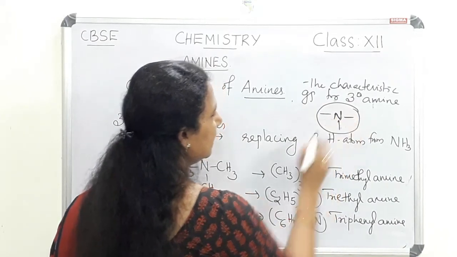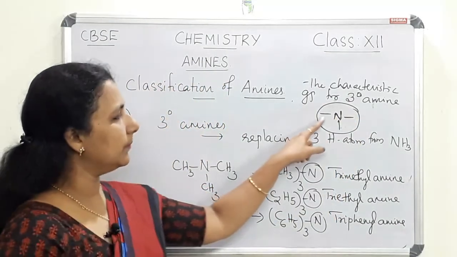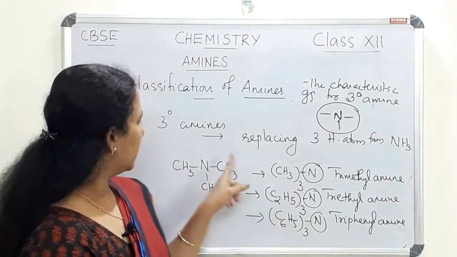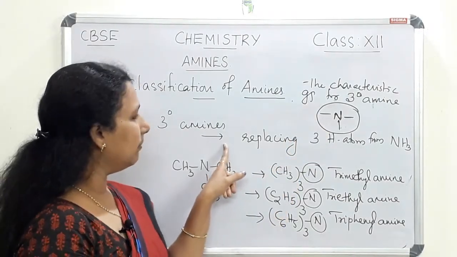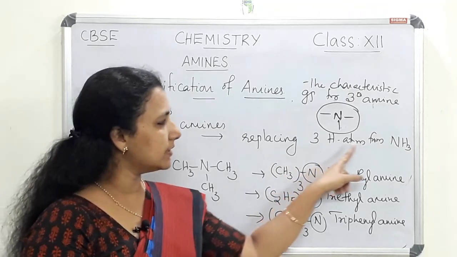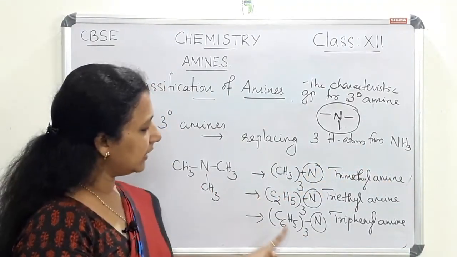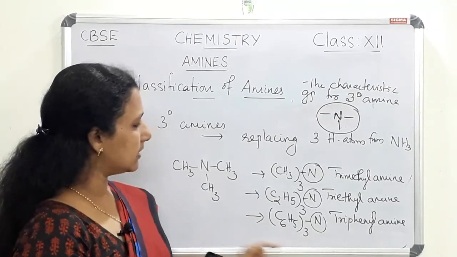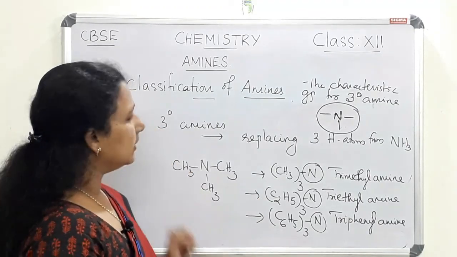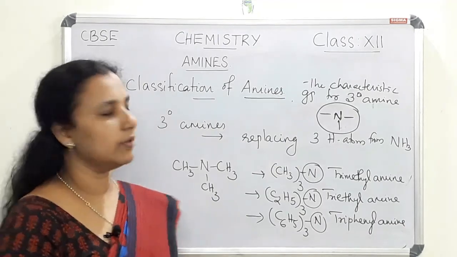Tertiary amines are formed by replacing three hydrogen atoms from ammonia. There are aliphatic amines and aromatic amines in this case also, and these are the three classifications of amines.